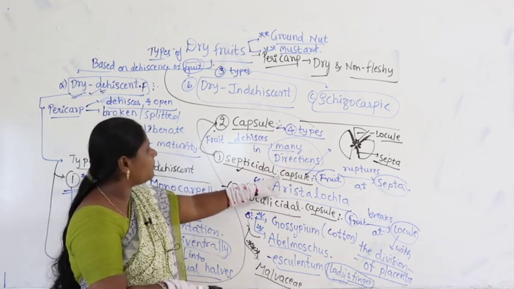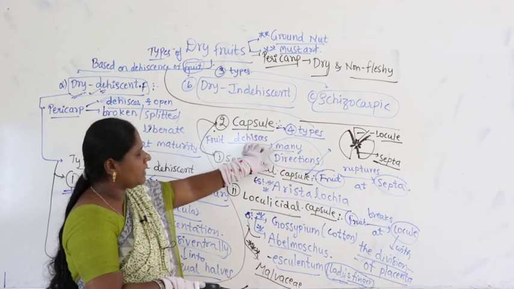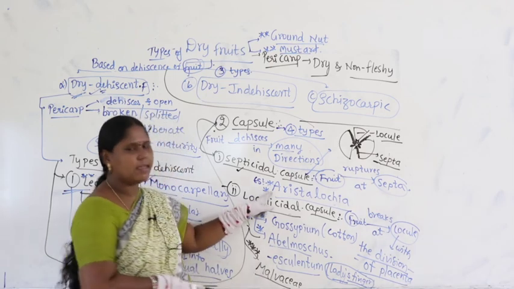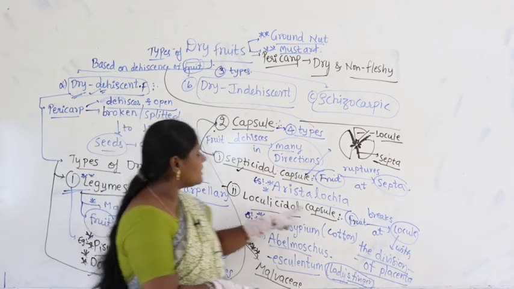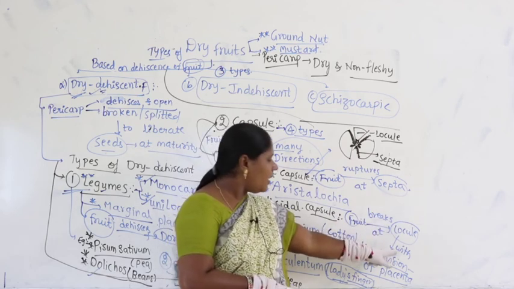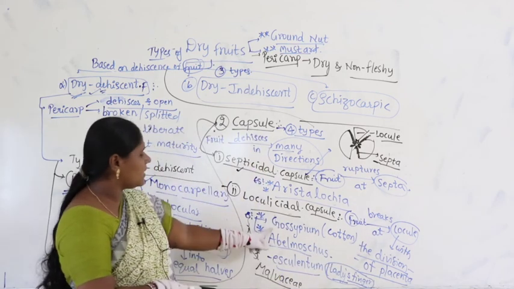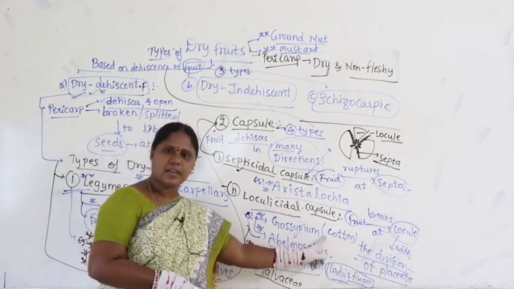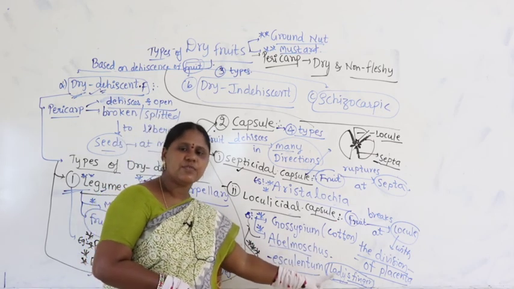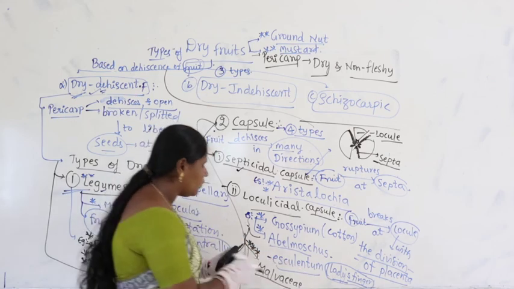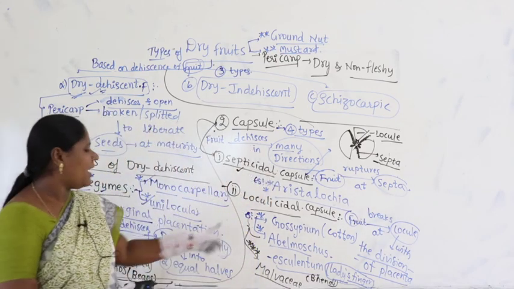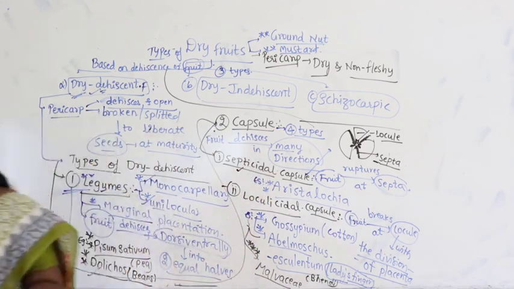First one is septicidal. The capsule can break in different directions, where septicidal means the fruit ruptures at the septa, and where can you find this? Aristolochia. Coming to loculicidal, the fruit breaks exactly at the locule, that is nothing but the chamber where the ovule is present, right, and along with the division of the placenta. What is the example? Gossypium. What is the common name for that? Cotton. Abelmoschus esculentum. What is the common name for that? Lady's finger, also called bendy. Suppose if you do not know, guys, better you write down in brackets bendy. Now, both of them belong to which family? Malvaceae. So, up to here we just completed. Let us continue further.